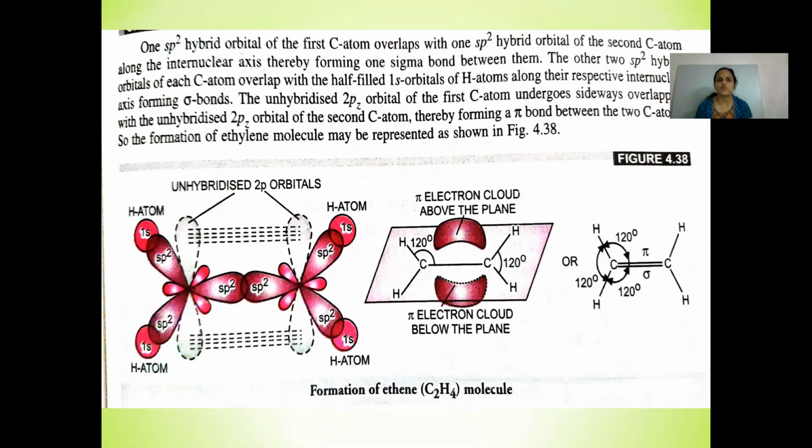And the other two sp2 hybrid orbitals of each carbon atom overlap with the half-filled 1s orbital of a hydrogen atom, forming sigma bonds. The unhybridized 2pz orbital of the first carbon undergoes sideways overlapping with the unhybridized 2pz orbital of the second carbon atom, thereby forming a pi bond between the two carbon atoms. And thus, sp2 hybridization is seen with a bond angle of 120 degrees in the case of the ethene molecule. This is the shape of the ethene molecule.